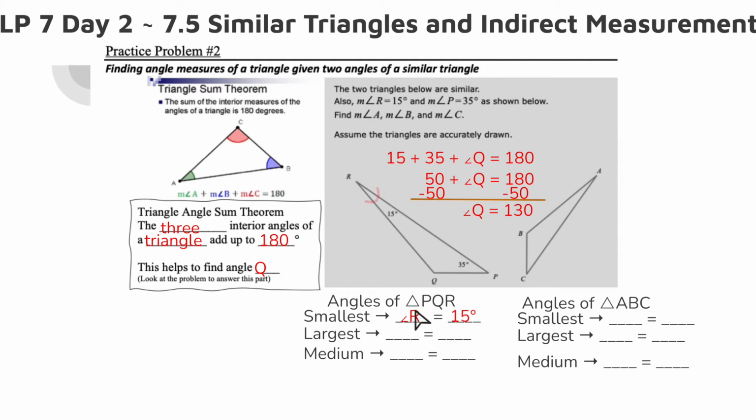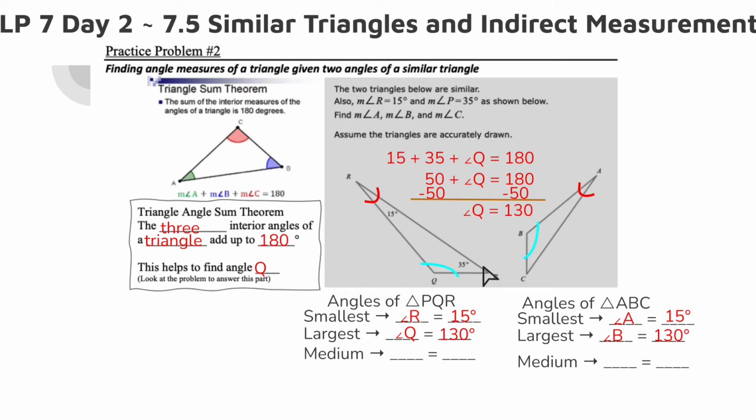So angle R is 15, so I'm going to look at the smallest angle over here of ABC, which is A. That's definitely the skinniest little angle there, right? So if R is 15, A is also 15. The largest angle, well, if it's 15, 35, and 130, 130 is definitely the largest angle there. And if I look over here, I can visually see that B is the largest angle, right? And remember, similar triangles have congruent angles. So if Q is 130, B is 130.